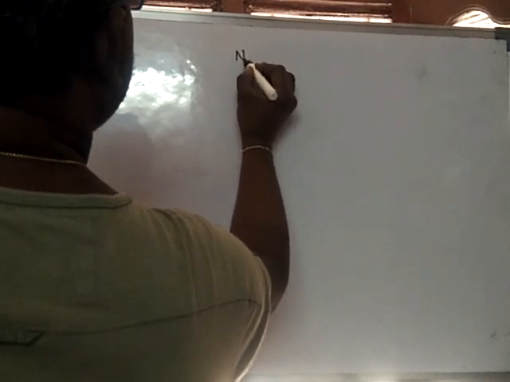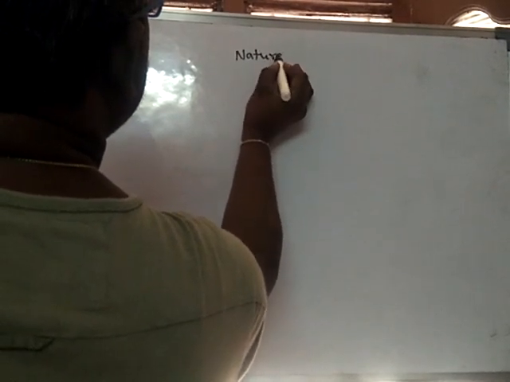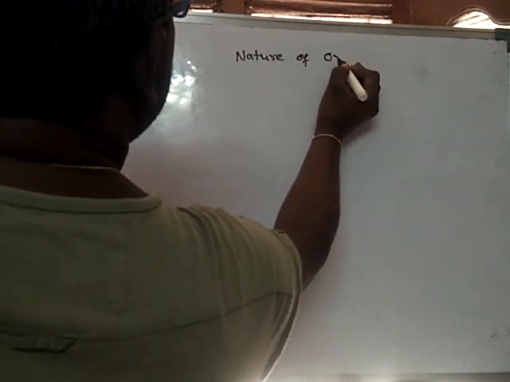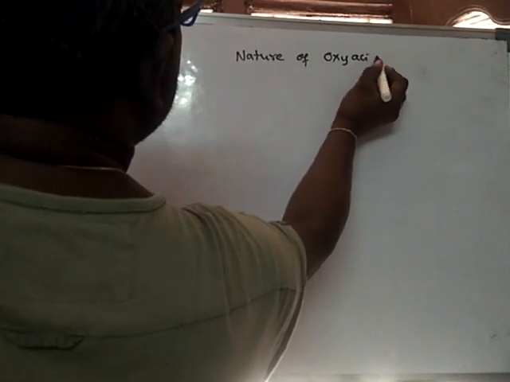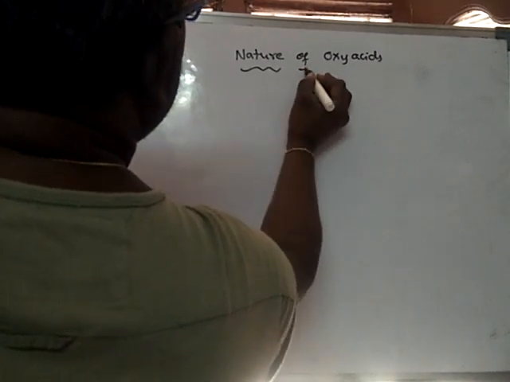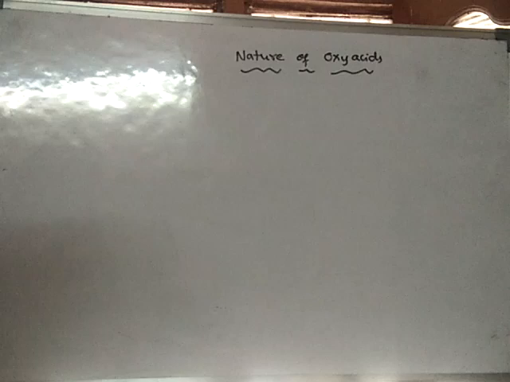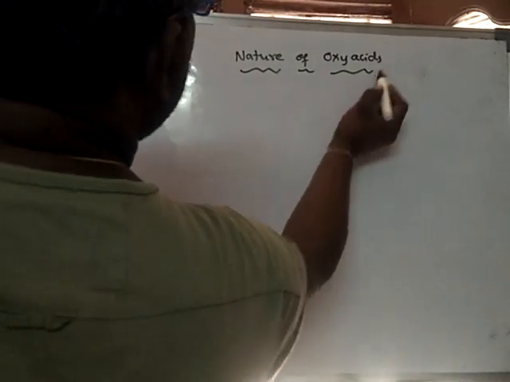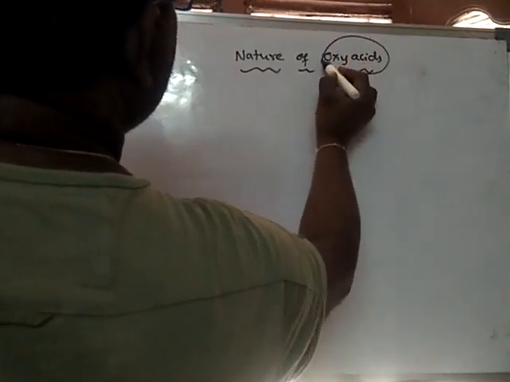Now we learn about the nature of oxyacids. We have seen the nature of oxides; now we are learning about the nature of oxyacids. What are oxyacids?